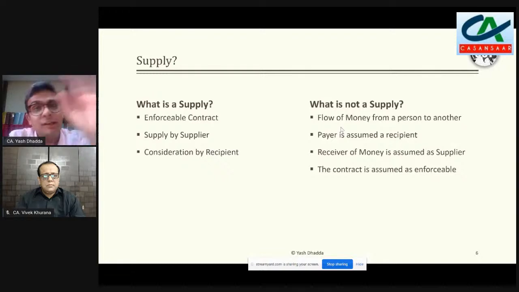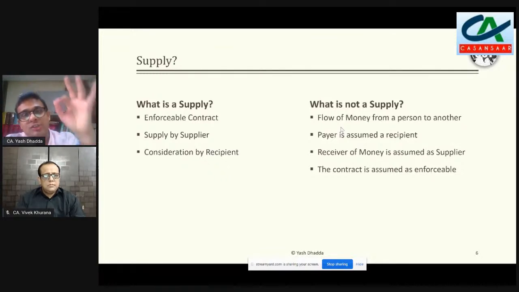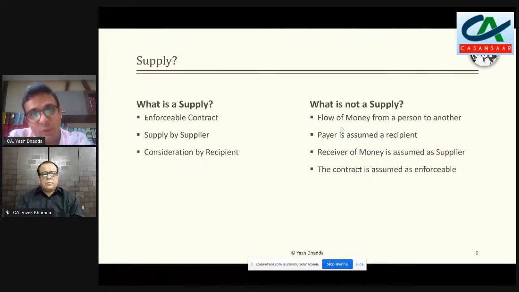The timing can be a little different of when the consideration will come or when the supply would happen, but that's how the chronology of the agreement has to be. But what we really look at, in some of the cases, specifically charitable or education ke case pe, is that we say, see, is there money which is flowing from one person to another, and if there is money flowing from one person to another, the person who is making the payment is termed as the recipient. हम उस पेयर को recipient का दर्जा दे देते हैं, और जैसे हम उस रिसिपिएंट का दर्जा देते हैं तो बाकी सब चीजों का वी हैव टू ओनली डू अ फिल इन द ब्लैंक्स.